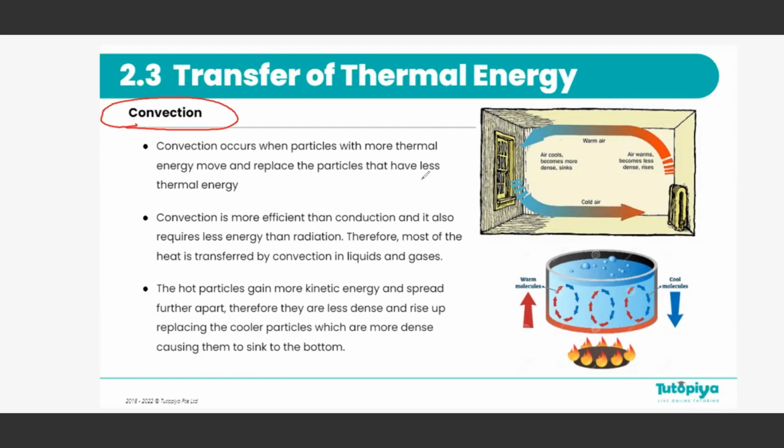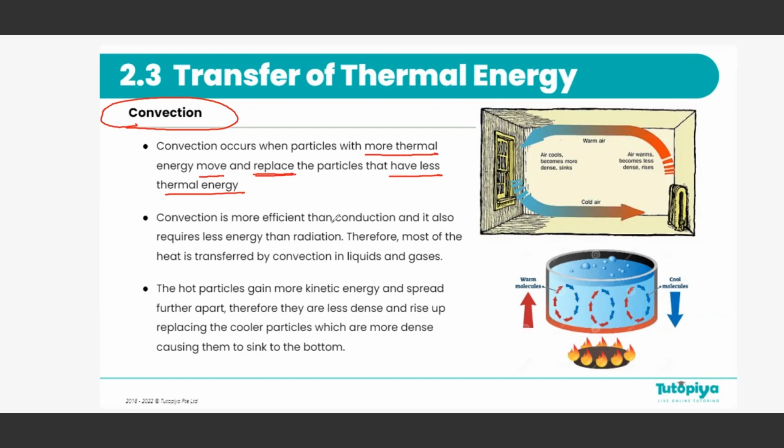Convection occurs when particles with more thermal energy move and replace the particles that have less thermal energy. Now, just with this definition, you can already say particles need to move from more thermal energy to less thermal energy space.